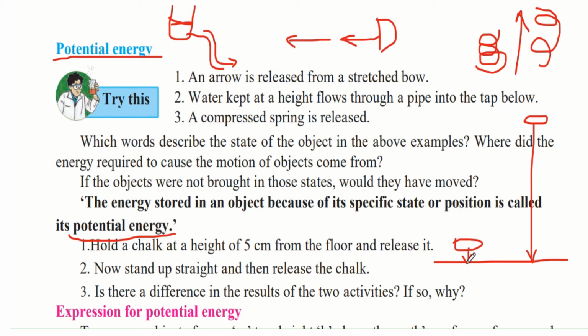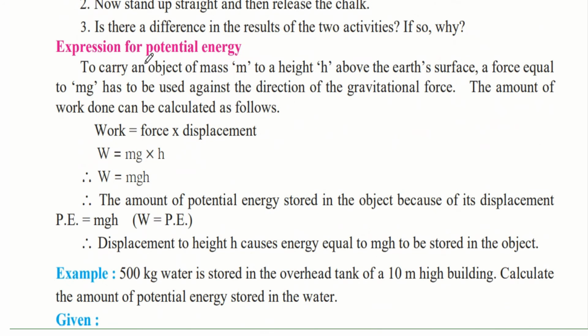Therefore, when it fell to the ground, it must not have broken. But this chalk would have more potential energy because of the height. Therefore, when this chalk fell to the ground, it will most definitely break and all the pieces would be scattered everywhere. Now let us see the expression for potential energy.